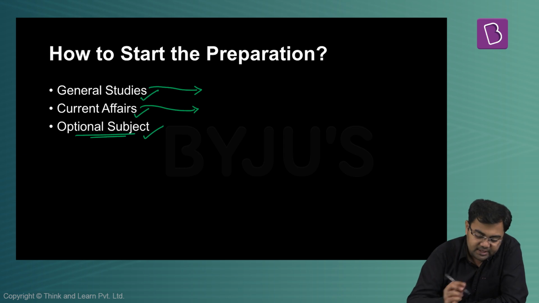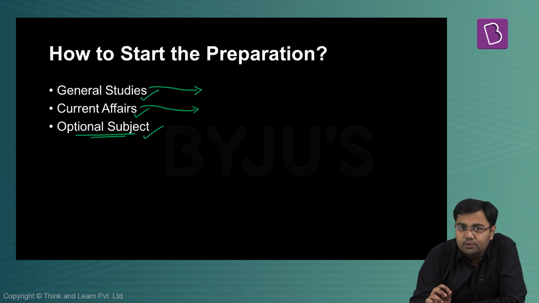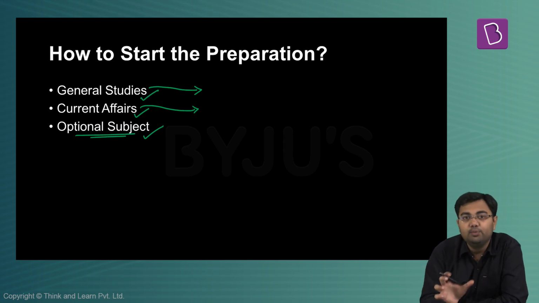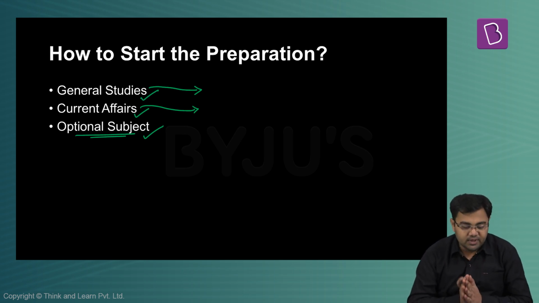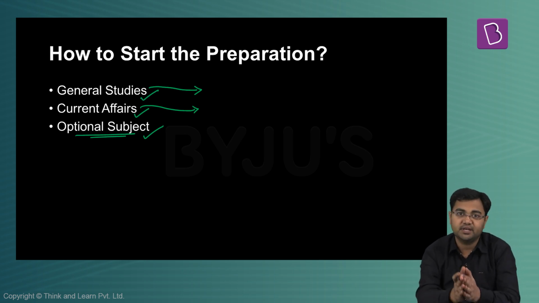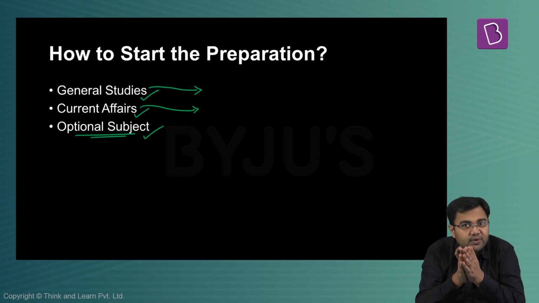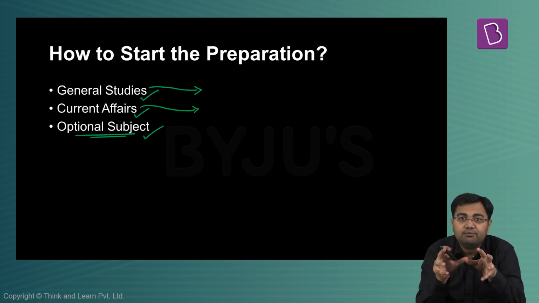Now, general studies. So first of all, what you need to do is to understand how much time should be given to each and every one of these parts. The first part being general studies, the second being current affairs, and the third being optional subject. Now, if you have just started, first of all, what you have to do is you have to see how much time do you have in your hands.